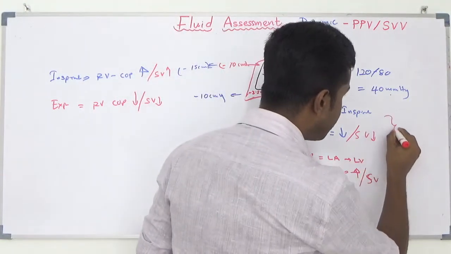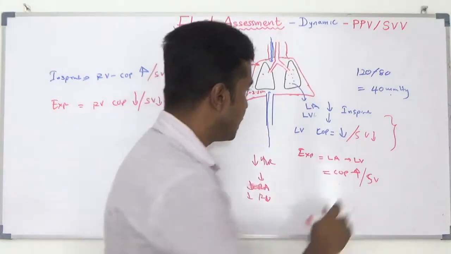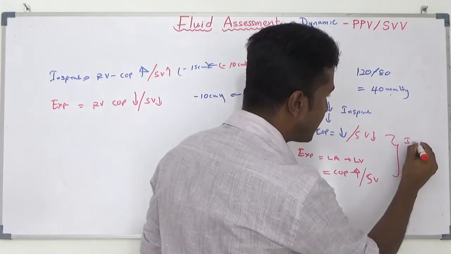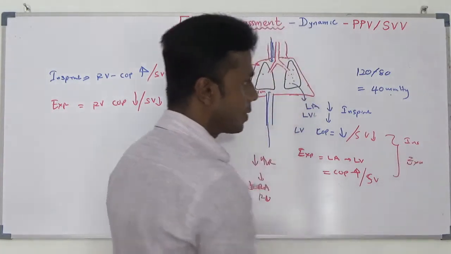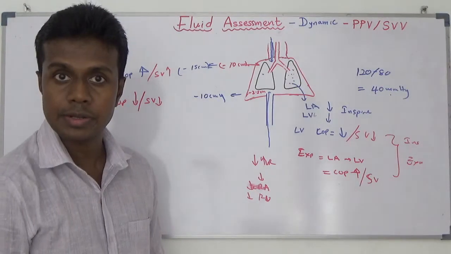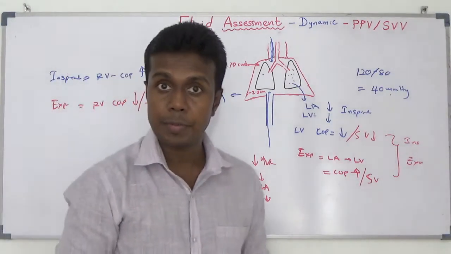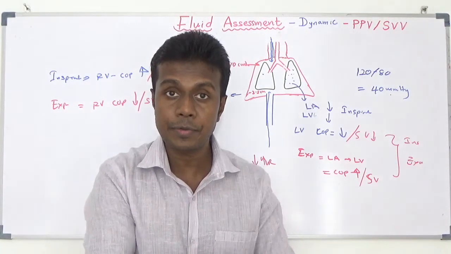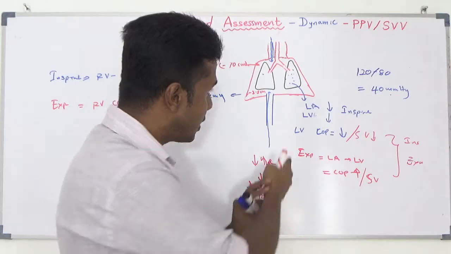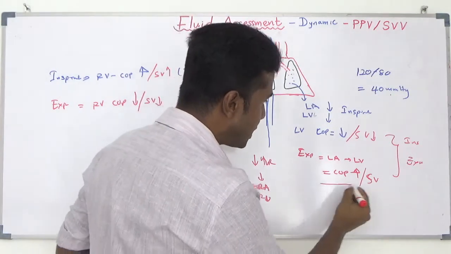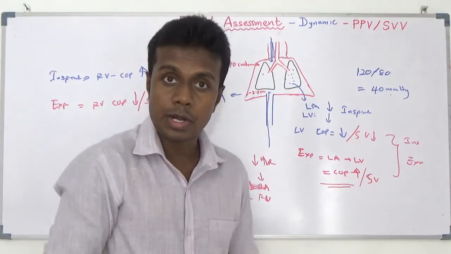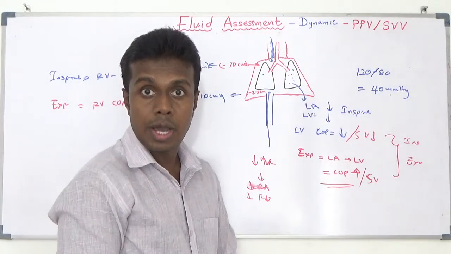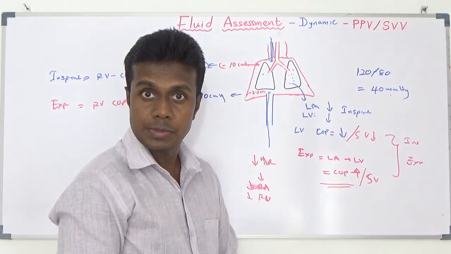If you are going to check stroke volume or pulse pressure, you can see pulse pressure changes during inspiration and expiration. In the left ventricle, blood is ejected out. You can feel the ejection pulse here. If you feel the ejection pulse carefully, what should happen during expiration? Ejection cardiac output or stroke volume is more. That means you should have higher pulse pressure during expiration.